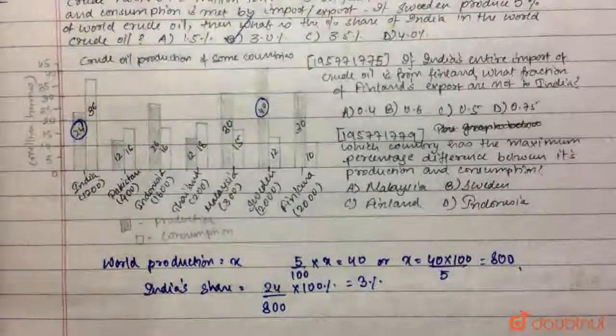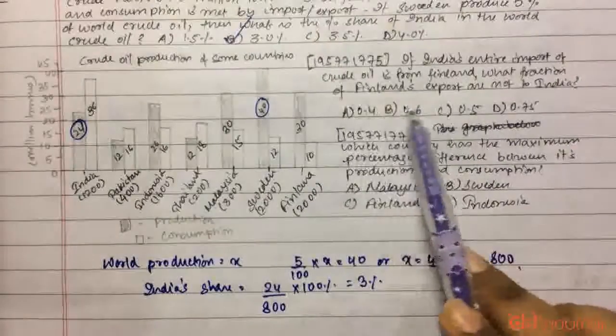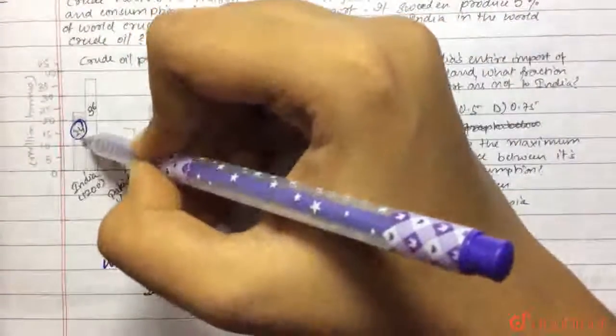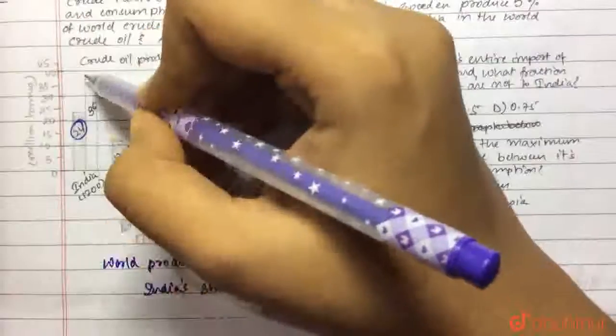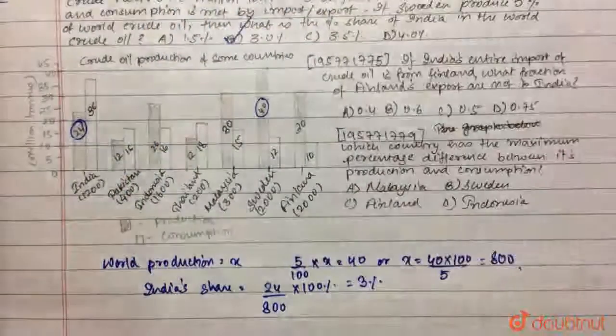Now it is saying if India's entire import of crude oil is from Finland, what fraction of Finland's export is not to India? Now see, India's production is 24 million tons, but consumption is 36 million tons. So there is a shortfall of crude oil in India, right? So how much is it?